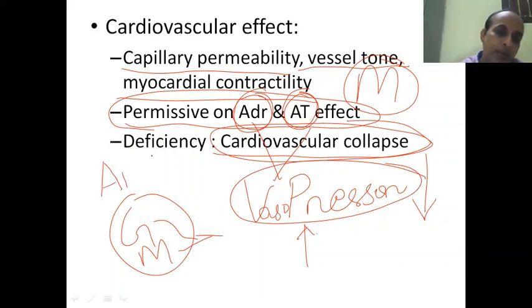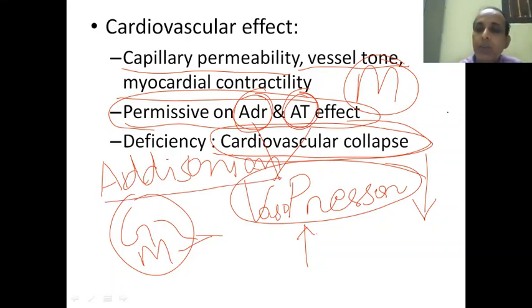Addisonian crisis, when it is excess. In Addisonian crisis, the cardiovascular collapse happens.